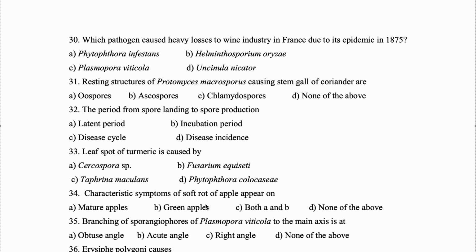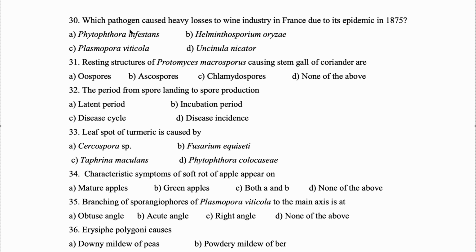Okay. Next, question 30. Which pathogen caused heavy losses to the wine industry in France due to its epidemic in 1875? That will be Plasmopara viticola. 31. Resting structures of Protomyces macrosporus causing stem gall of coriander are ascospores.